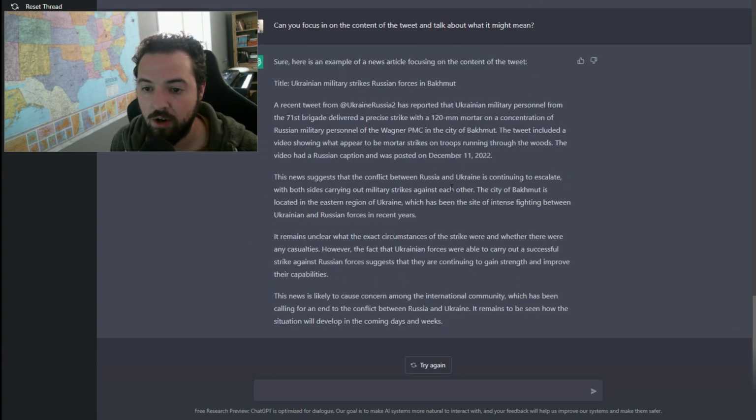So right here, this is what it came out with. It writes some text about the tweet, and even says that in the tweet there's no mention of whether there are casualties in the strike. So this is some pretty intense detail. There's a lot of additional information being provided for our news article here that's really cool.